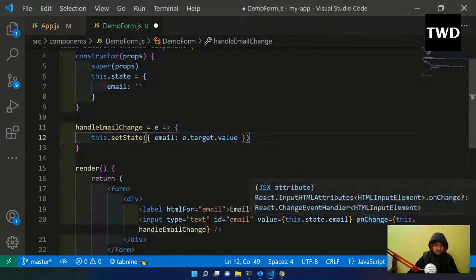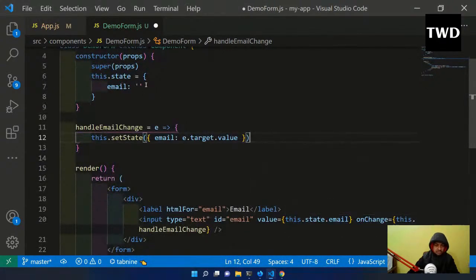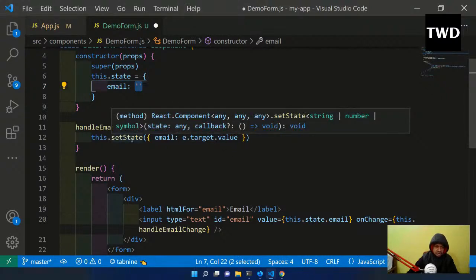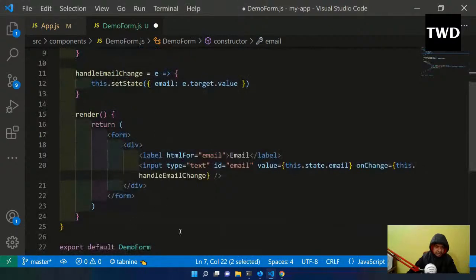See what is happening: value is this dot state dot email. So first the value is null, or an empty string. Then suppose I type n, and onChange will fire and go to this dot handle change. N is there, so email will now become n, and this dot setState will re-render this. It will be re-rendered, and then this dot state dot email will be shown as n. So this is a complete cycle.